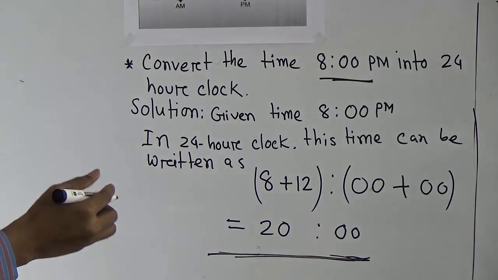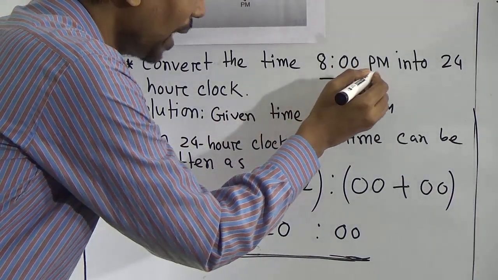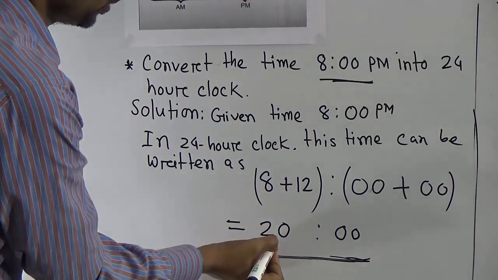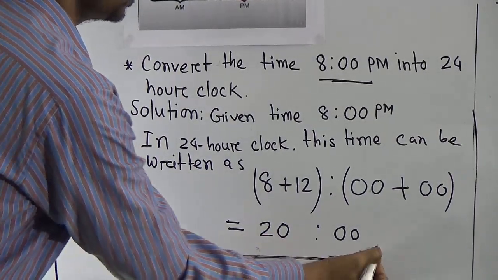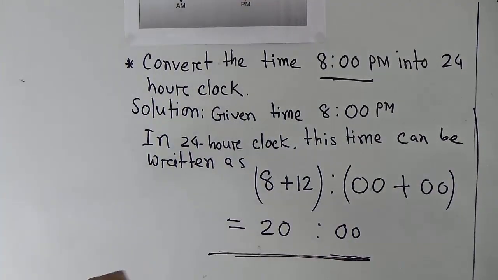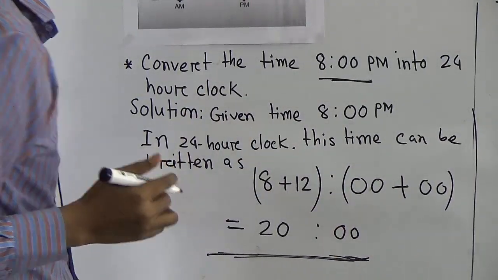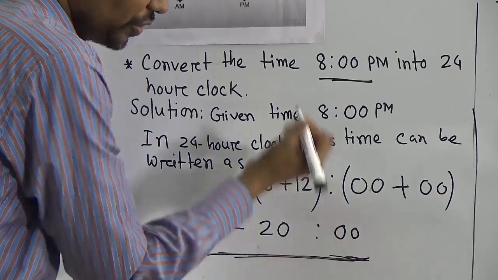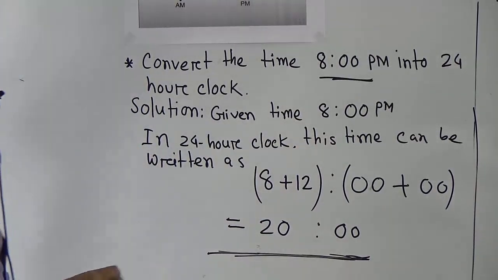That means when you convert the time 8 p.m. to 24-hour clock, you say 20 hours. This is the conversion to 24-hour clock. We don't use AM or PM here.